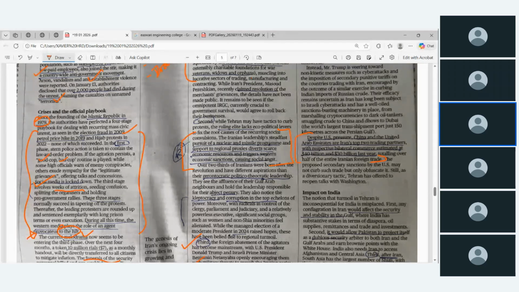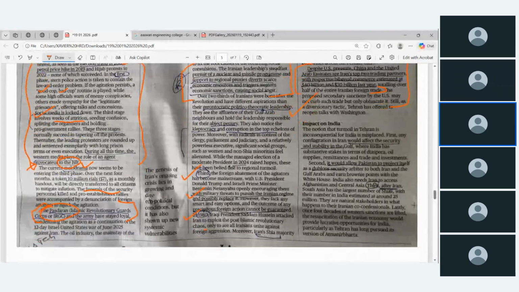And surprisingly, none of the news is giving any report on this. And how is it going to impact India?